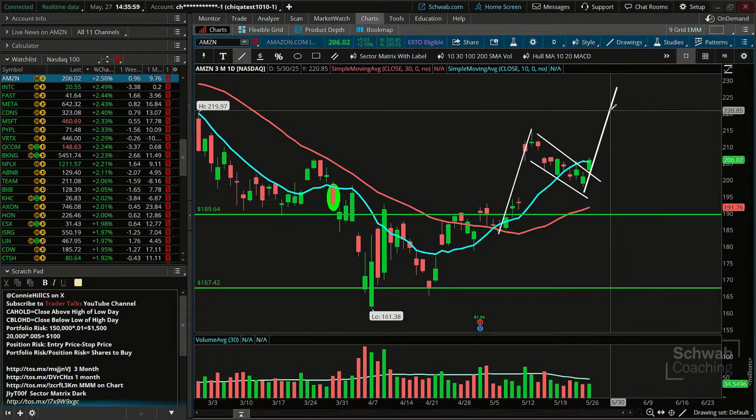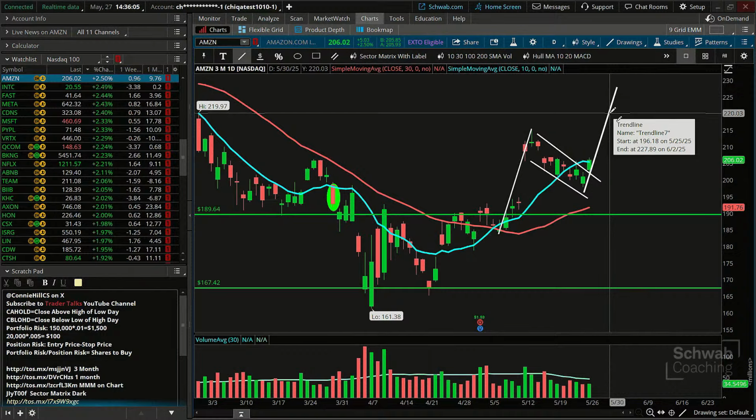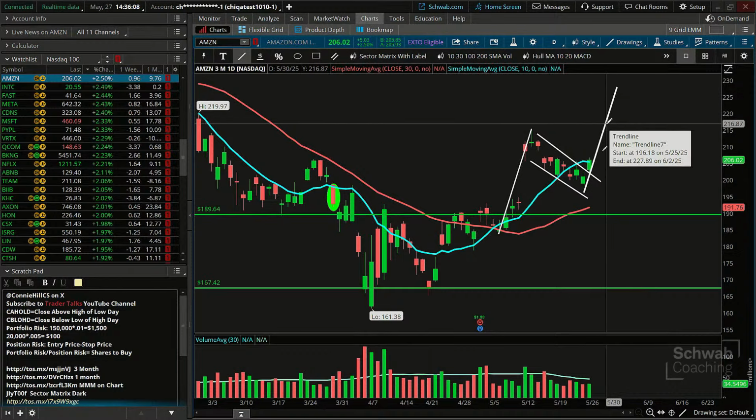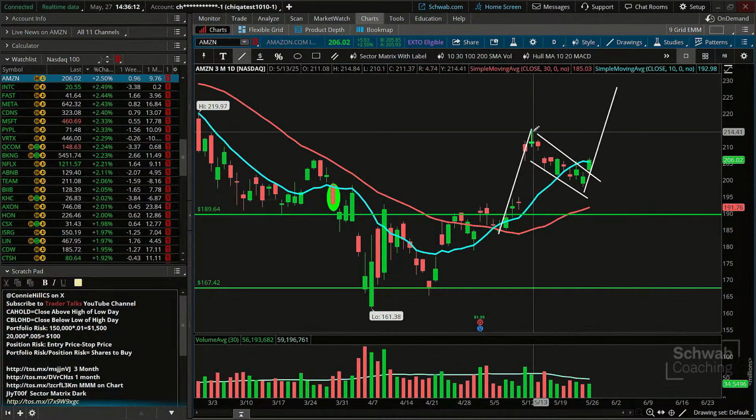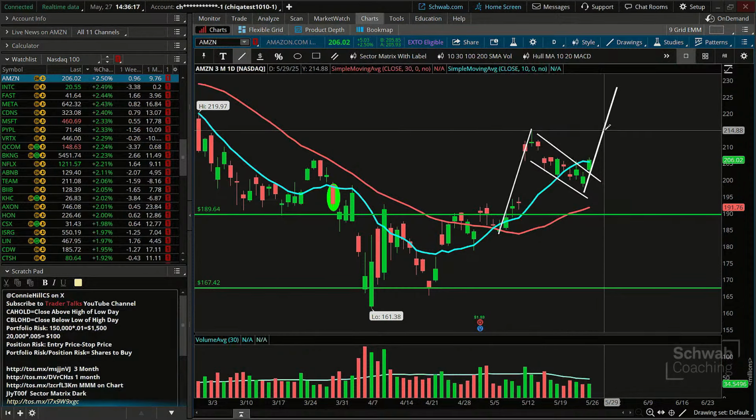Could we bring our target down a little bit? Maybe go to where that initial target was. What did we say here? Based on the length of the flagpole, it was going to get to 277, but maybe the previous peak here, where we might have that swing target, is a little bit more than halfway.